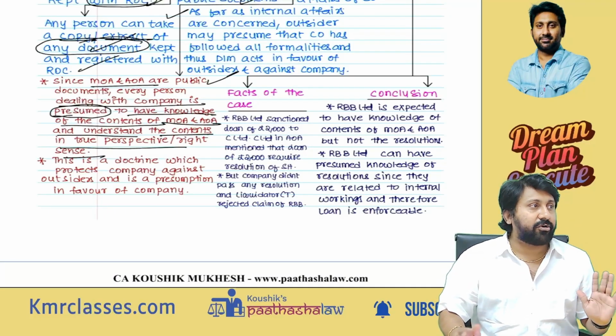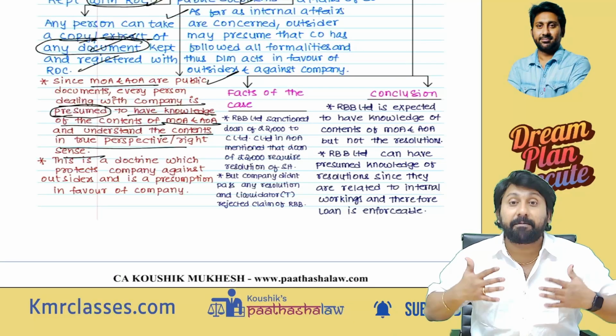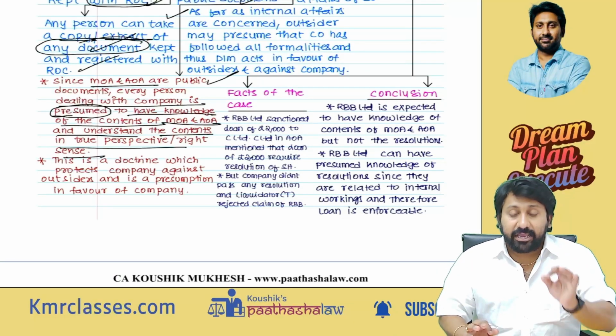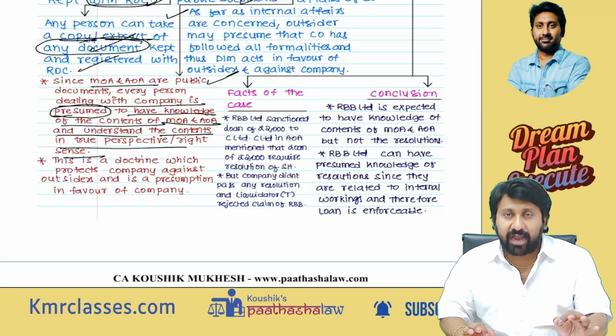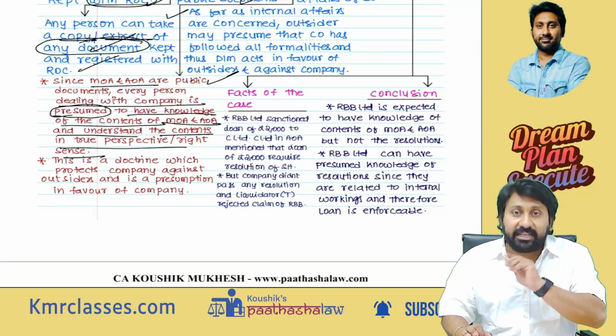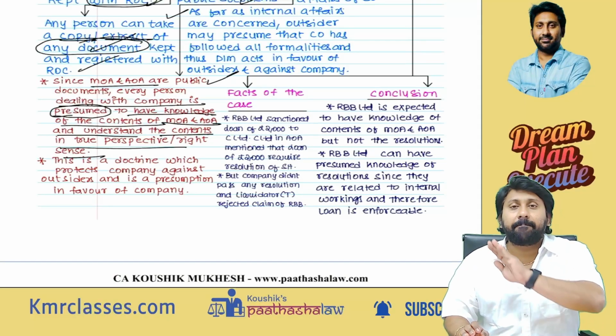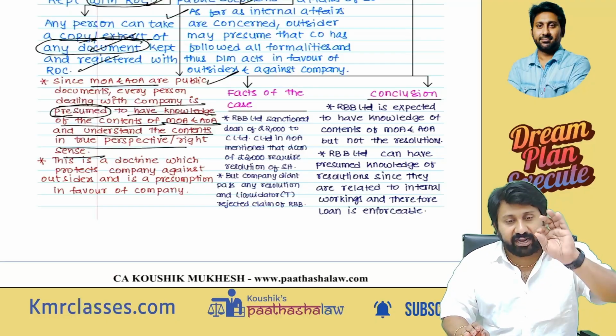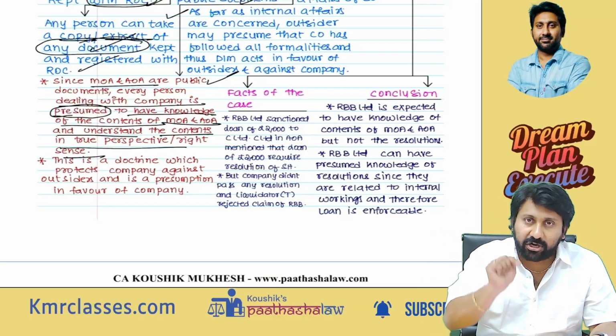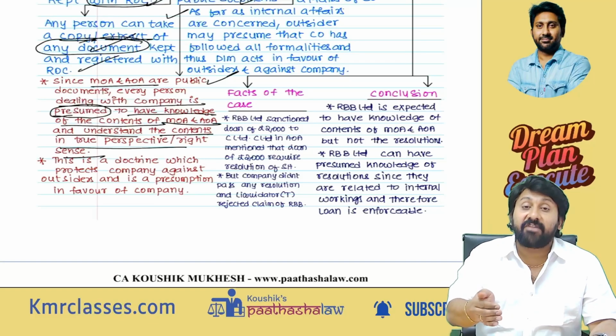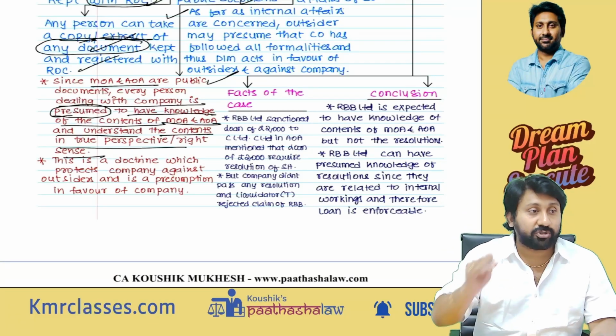Then only you enter into a contract; that is the company's assumption. Therefore, even if you do not read, I don't care. If anything happens at a later stage, the company is not responsible. The outsider has to suffer. Therefore, the doctrine of constructive notice works in favor of the company against the outsider.